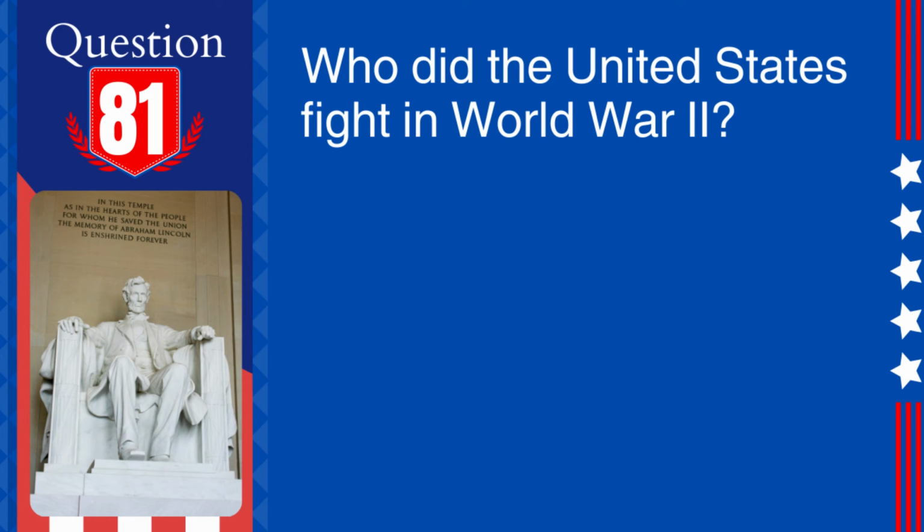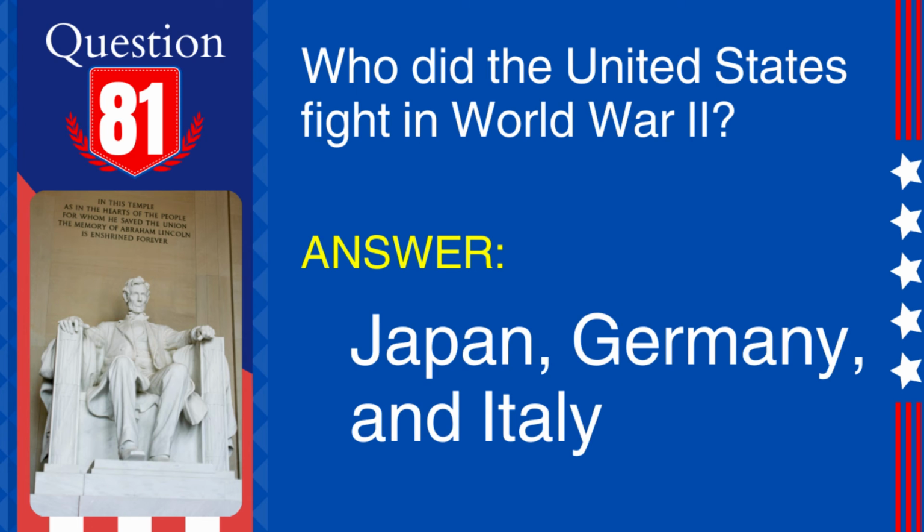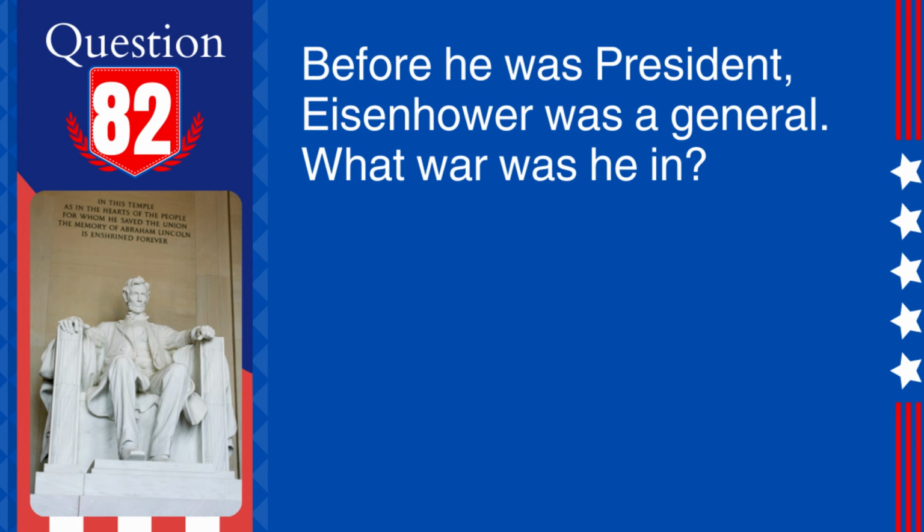81. Question: Who did the United States fight in World War II? Answer: Japan, Germany, and Italy. Explanation: These countries were part of the Axis powers, against whom the United States and its allies fought during World War II.